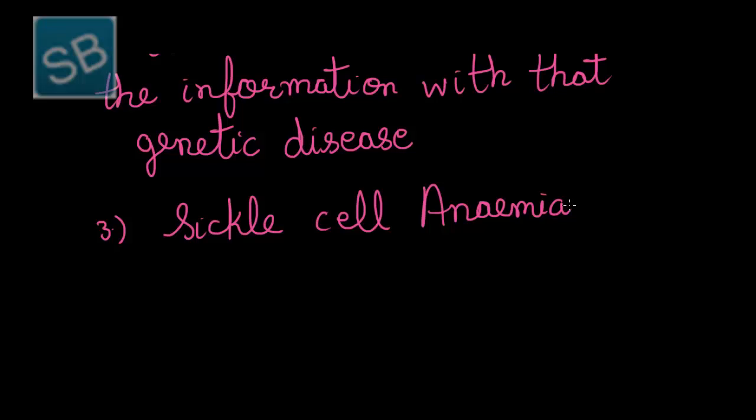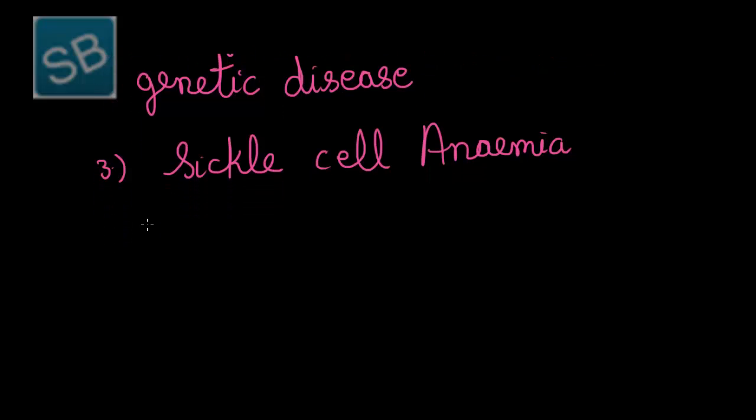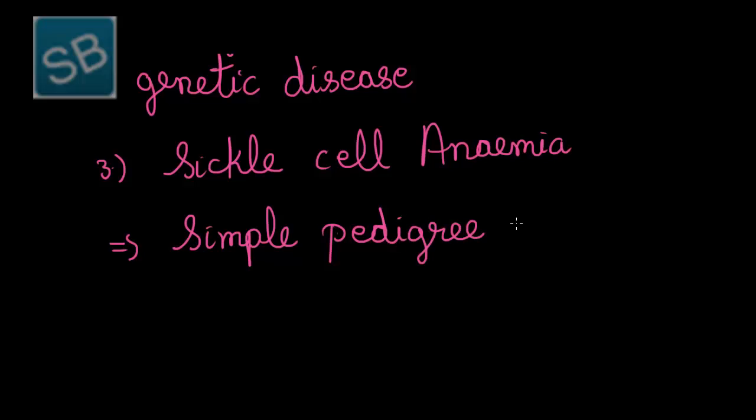The details of these disorders, that is hemophilia and sickle cell anemia, we will study later. And therefore, simple pedigree analysis for any type of disease and for any generation has extensive use in medical research.